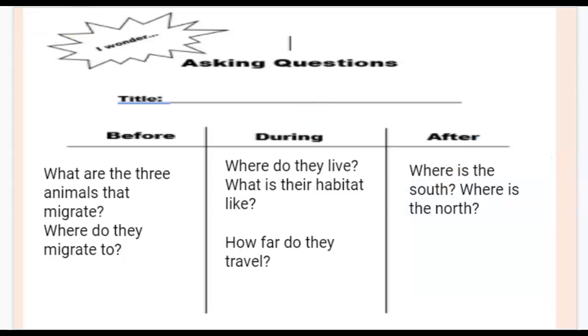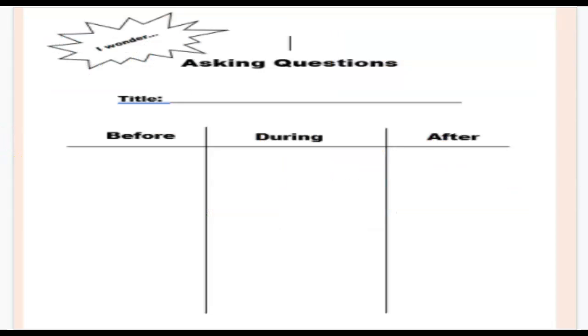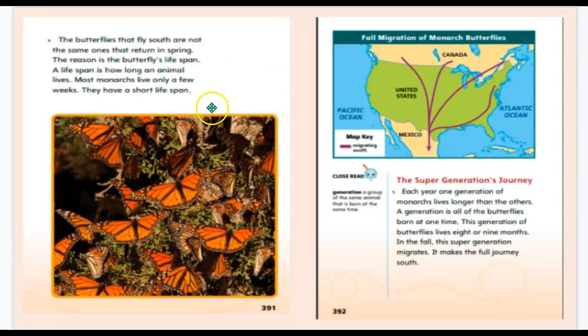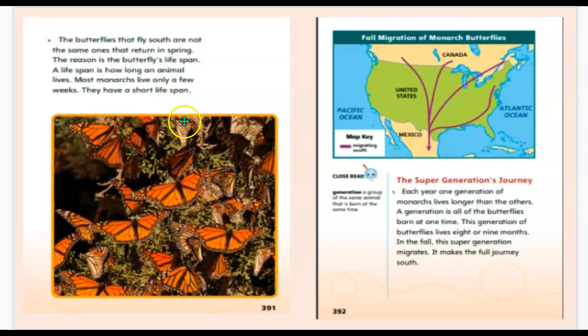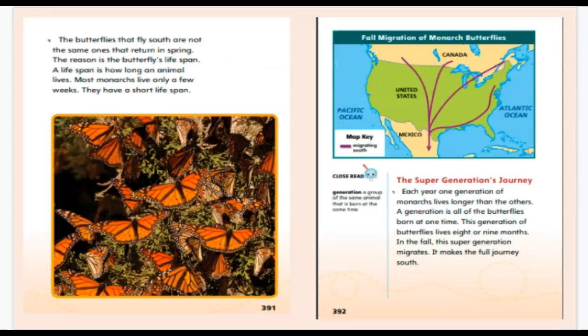Very good. Now, class, I need you to read these two pages. I need you to ask questions before you read. While you're reading, I want you to read a sentence, pause, and see if you still have a question. Write that question in the part where it says during, and after you finish reading both pages, I want you to write questions that you may still have. Okay, you're going to do that for pages 391 and 392. Good luck!